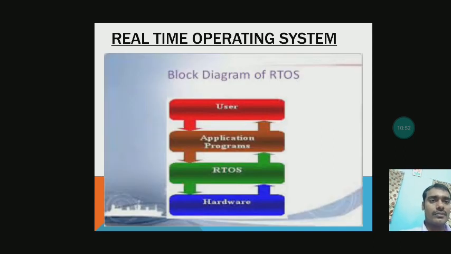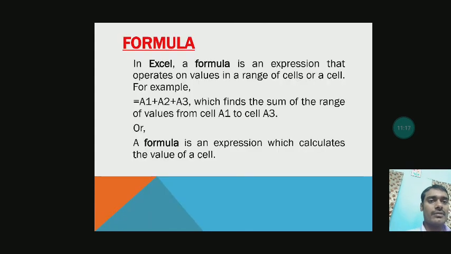Now you can see this picture. This is the picture of a real-time operating system. Users interact through the application programs. Application programs interact through the real-time operating system, and it ultimately interacts with the hardware. This is the block diagram of a real-time operating system.